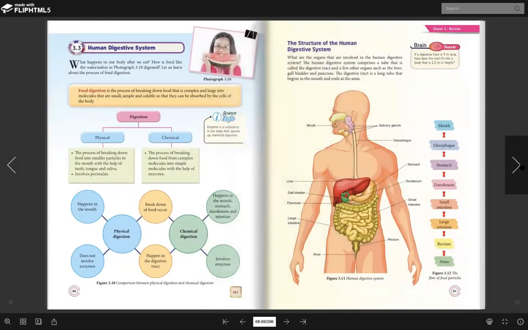Okay, guys. So I think that's all for class today. So for the next class, we are going to study about human digestive system.